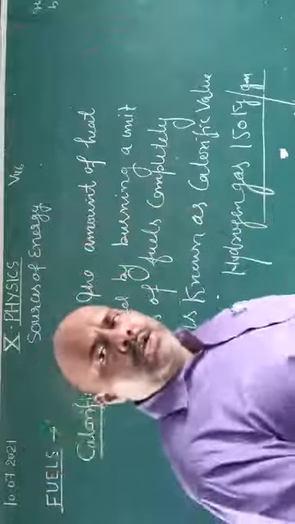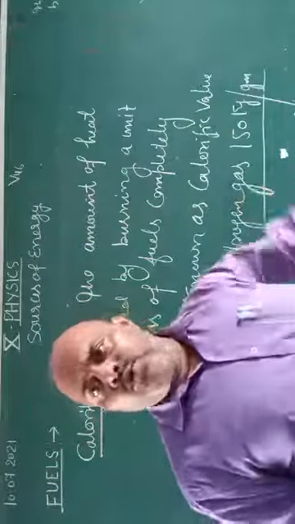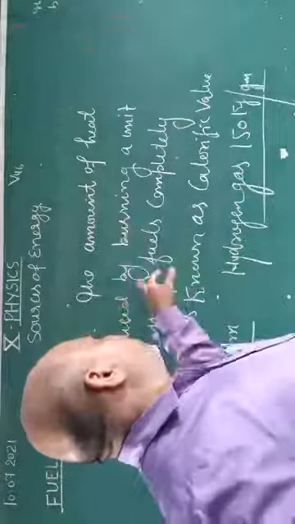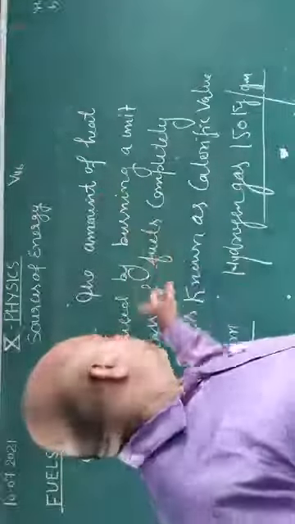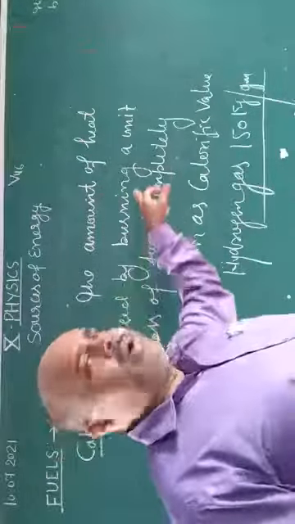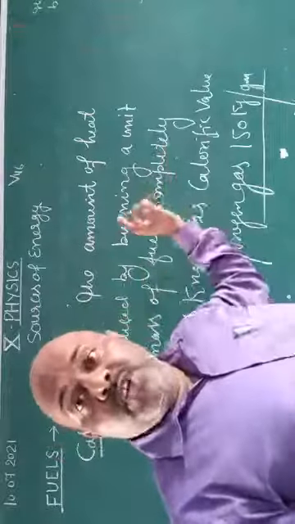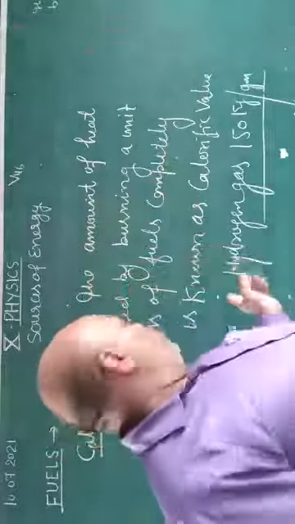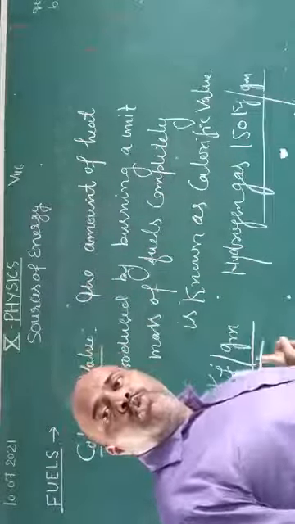Now you will see some fuels and their calorific values. What is the calorific value? The amount of heat energy produced by burning a unit mass of a fuel completely is known as the calorific value of a fuel, which is measured in kilojoule per gram.